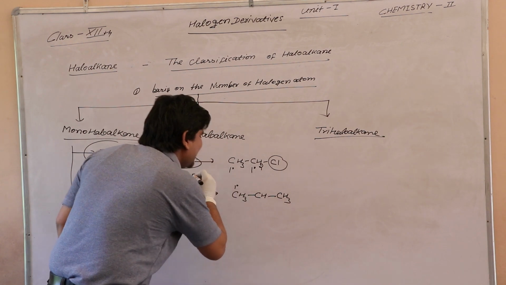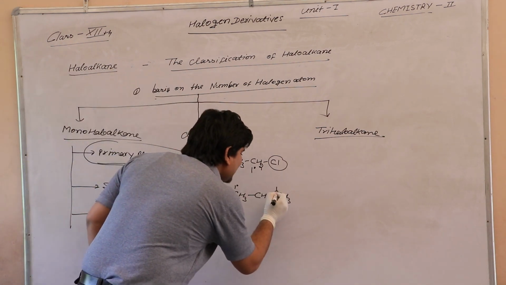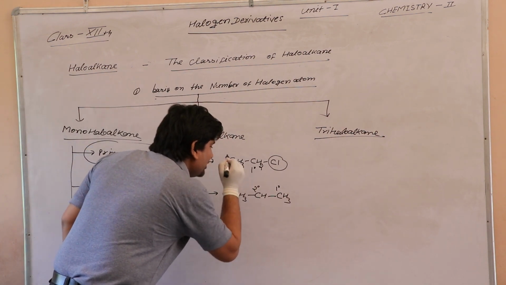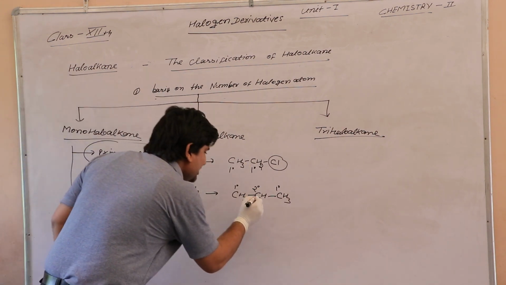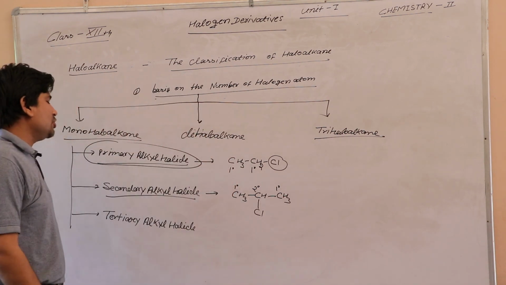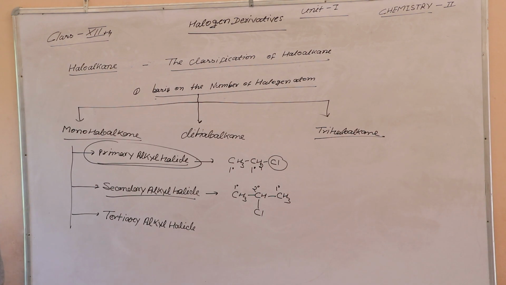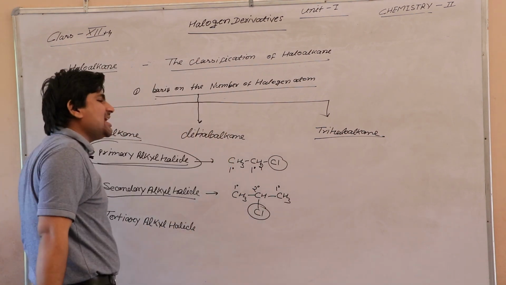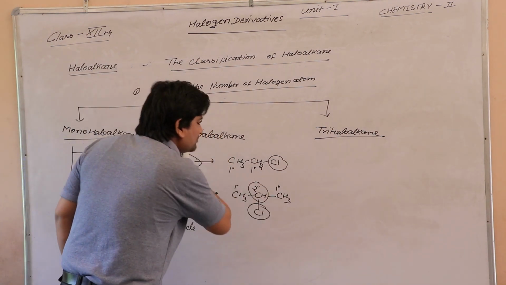These are 1 degree carbon atoms, and CH is a 2 degree carbon atom, and CH is attached with the halogen atom. So we can say this is secondary alkyl halide because chlorine is attached with the 2 degree carbon atom.